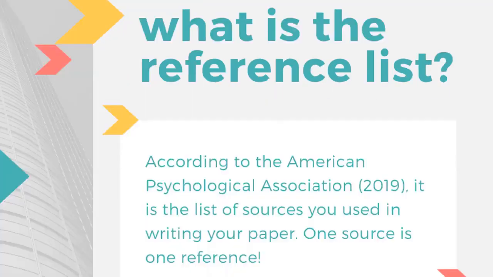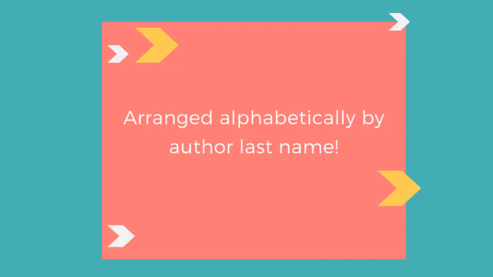References. What is a reference or a reference list? According to the American Psychological Association, it is at the end of your paper and gives the necessary information to identify and retrieve each work cited in your writing. Your reference list is arranged alphabetically by the last name of the author of each reference.